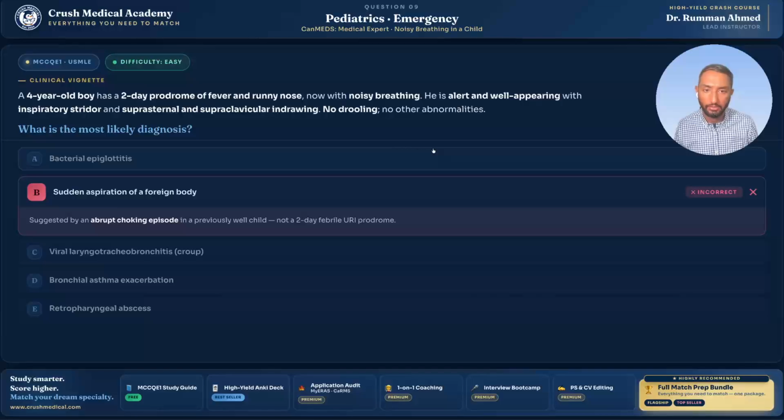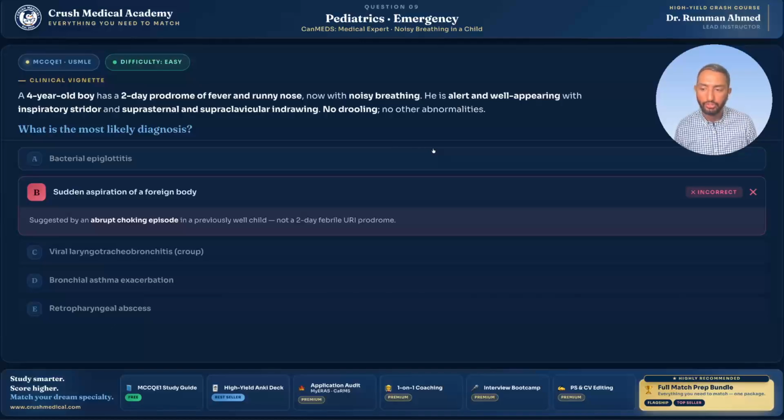Choking would be the clinical picture as to how these patients typically present. Choking and noisy breathing. So in this case, suggested by an abrupt choking episode in a previously well child, not some viral URI type of situation, we can say that choice B, sudden aspiration of foreign body, is incorrect, okay?